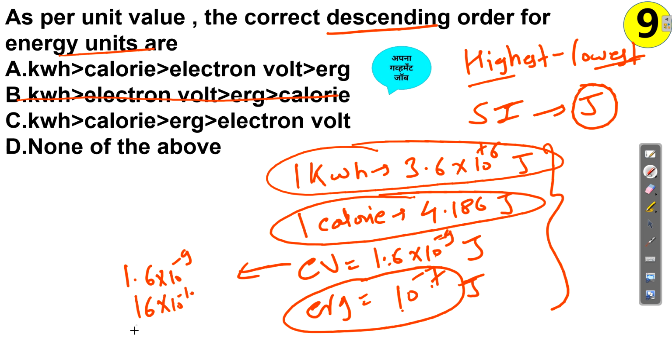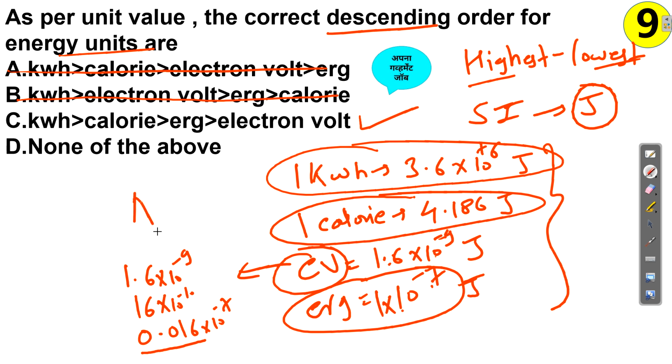So just take the 3 zeros, and this will be 0.016 into 10 raised to minus 7. Now if you compare, here you have 0.016 and here you have 1. So definitely erg is larger, and then last we have electron volt. So the correct sequence is this, that is C. Option A you can eliminate now. This is the perfect answer for descending order.